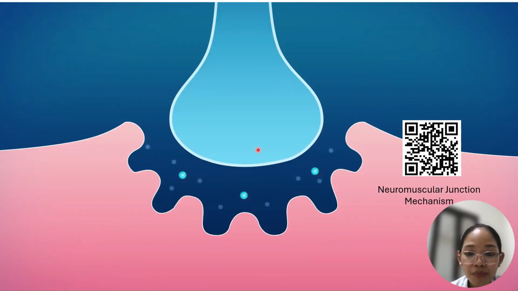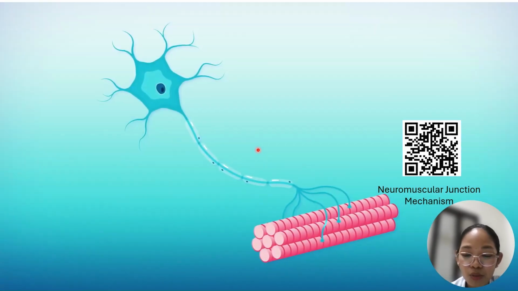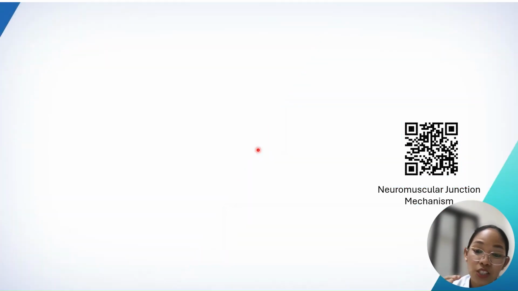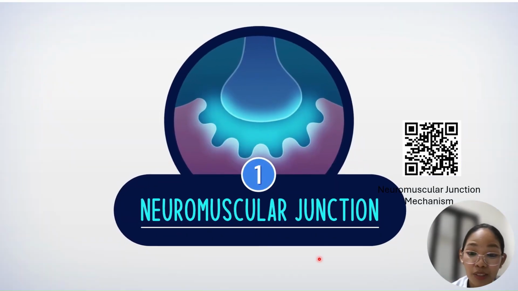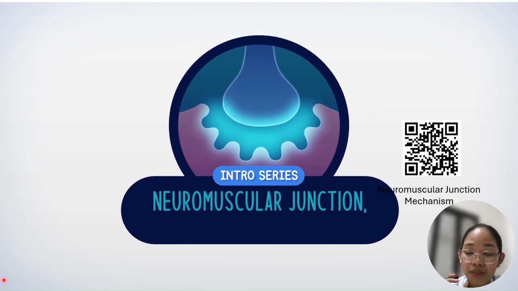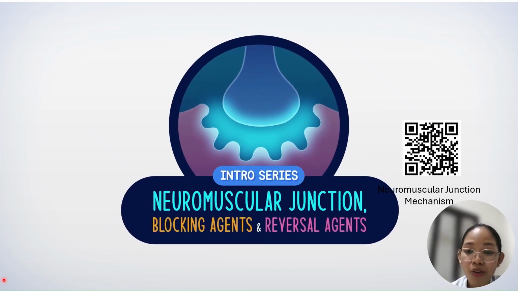Take note that the making of acetylcholine is similar to cholinergic: choline enters through the CHT, then is formed into acetylcholine using ChAT. Remember that one, it's important. Okay, that's the main mechanism of how you contract in your skeletal muscle.